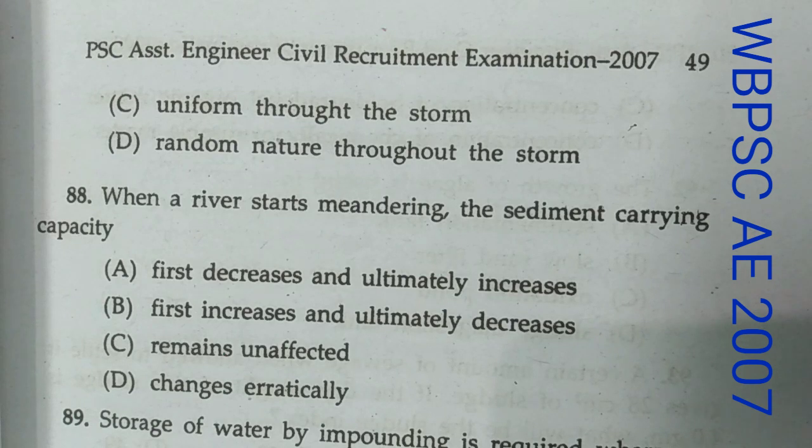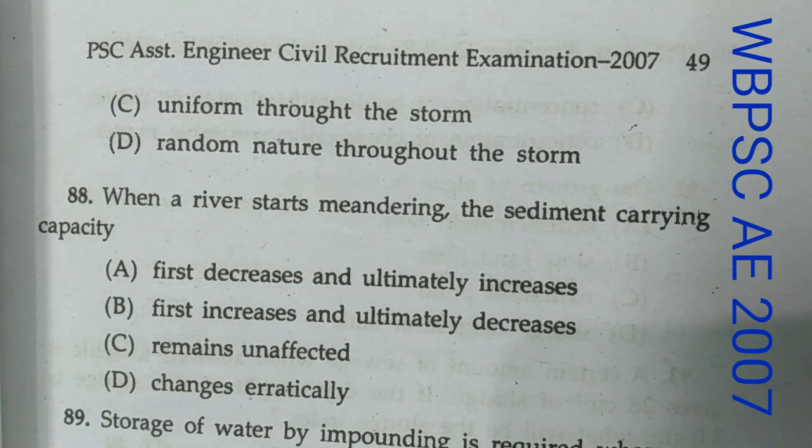Now we know that the greatest interception loss occurs at the beginning of a storm when the vegetation surfaces are dry and the interception storage capacity is large. It will be apparent that the rainfall frequency, that means the frequency of re-wetting, is likely to be of considerably greater significance than either the duration or the amount of rainfall.